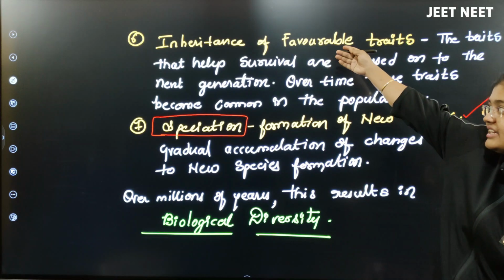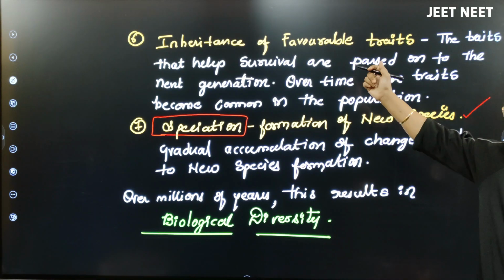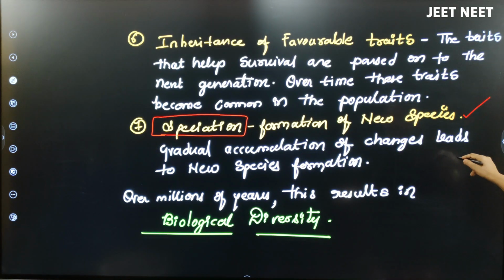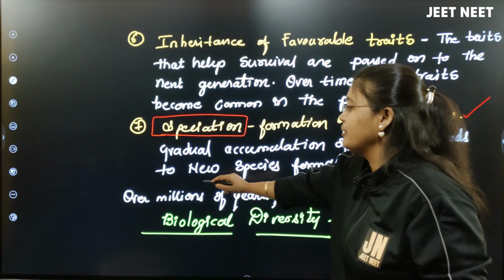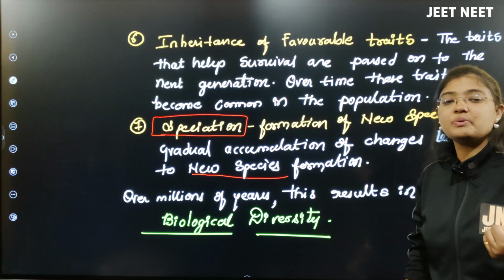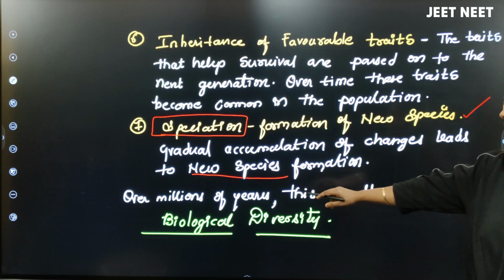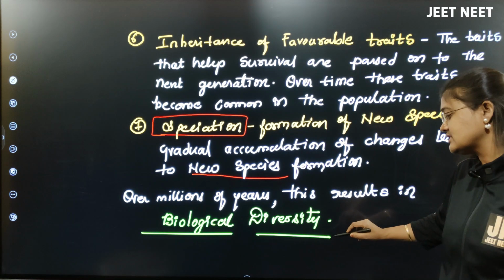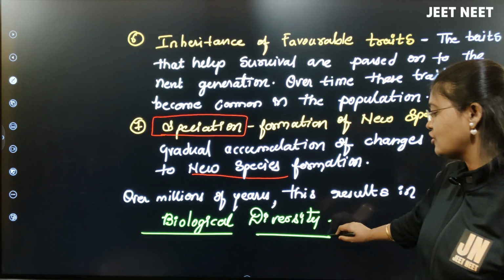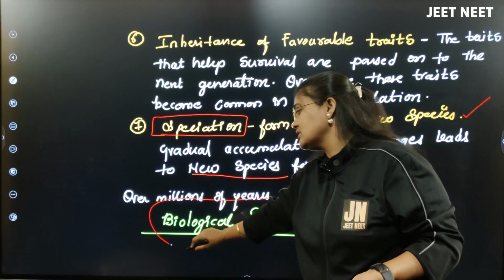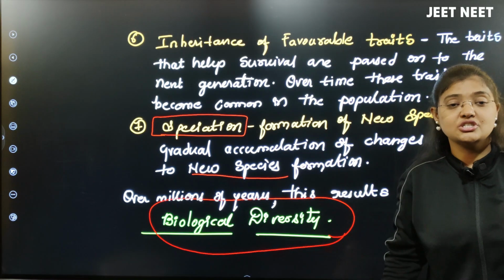Gradually the characters which were shown and inherited will accumulate changes. It leads to the formation of what now? New species. Whenever a new species is going to form, it means the evolution of species has happened over millions of years. These results we can call biological diversity.